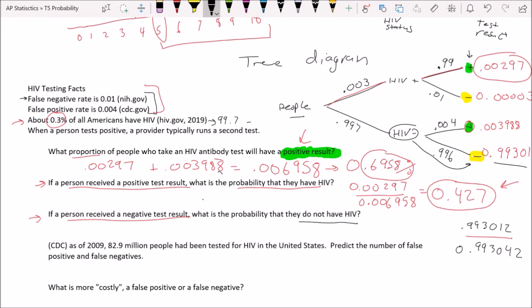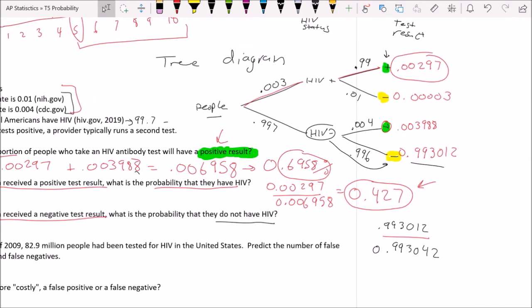So 0.993012 divided by that previous answer, and I get 0.99997. So what does that mean? That means that if you had a negative test, you could be 99.997% certain, or there's a 99.997% probability that you do not have HIV. That is a correct test result.